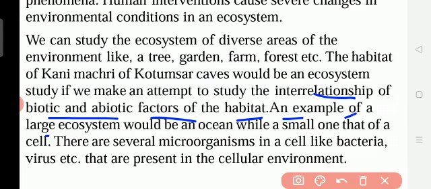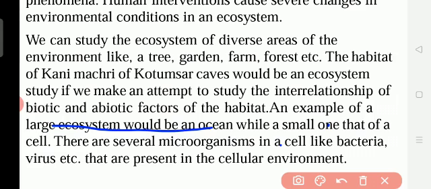An example of a large ecosystem would be an ocean, while a small one would be that of a cell. So, underline this point, what would a large ecosystem be? Ocean, because the ocean is very big, bigger than a sea. In the ocean we can see so many living organisms depending upon the sea. The ocean is the habitat, the living place for fish, dolphins, tortoises, snails, and so many things. Under the ocean there are also aquatic plants, water plants, and for them also the habitat is the ocean. They depend on each other for food inside the ocean itself.